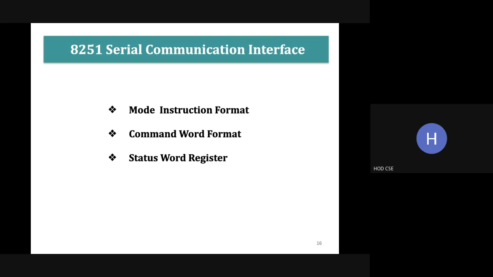Okay, so next, as I said earlier, whenever we have an IC chip, we have the control register and the status register. Here the control register is divided into two divisions, that is the mode instruction format and the command word format. And then we have the status word register. The mode instruction format and command word format are used to control the 8251, and the status word is used to find the status if there is any error.